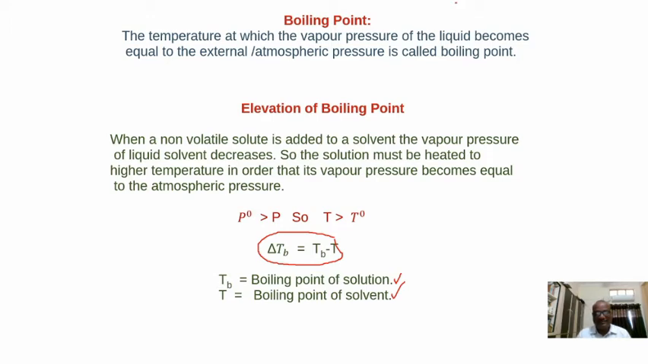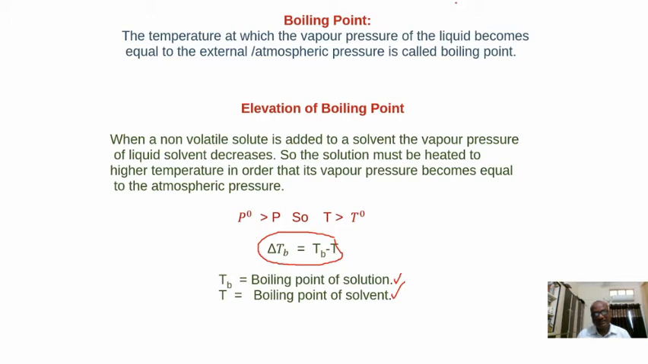We know the vapor pressures of pure solvent and solution. The vapor pressure of pure solvent is P naught and the vapor pressure of solution is P. We know that P naught is greater than P, which means the vapor pressure of solvent will be greater than the vapor pressure of solution. To observe the boiling point, the vapor pressure of these liquids in the two systems, the solution and the solvent, should be equal to the external pressure. So which has the highest vapor pressure? The solvent has the highest vapor pressure.